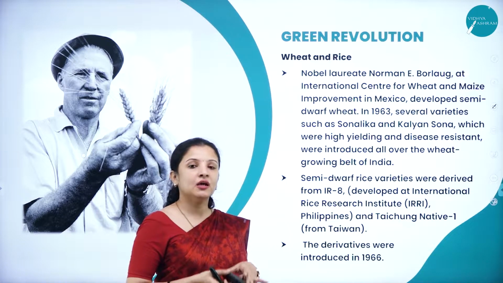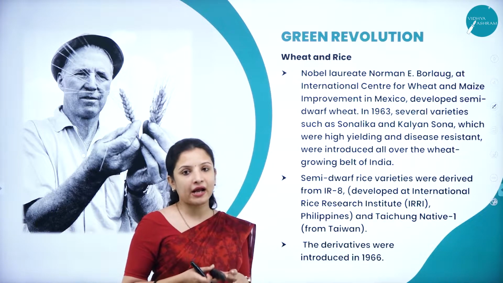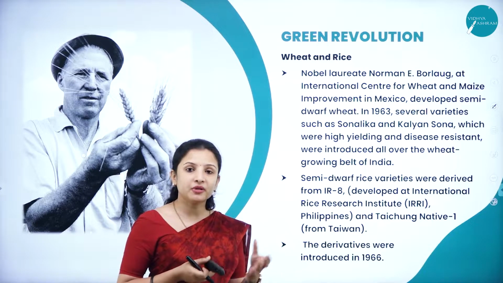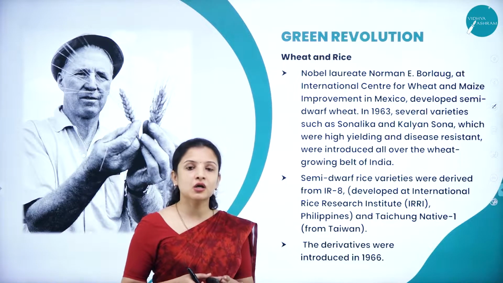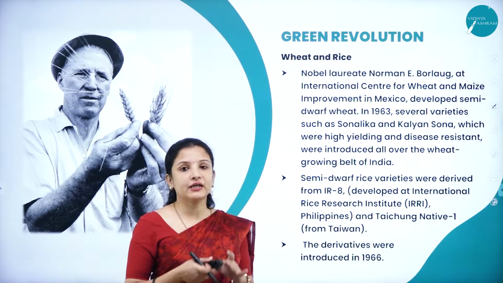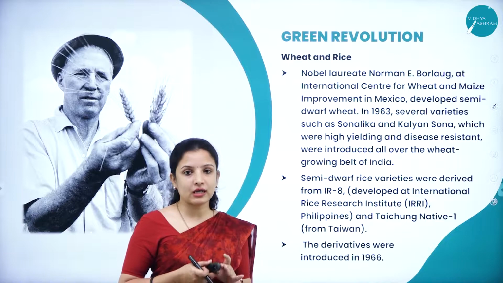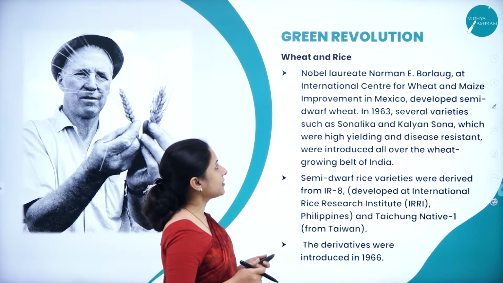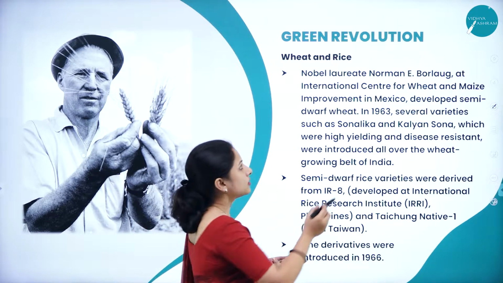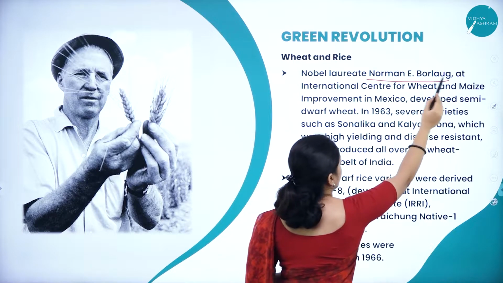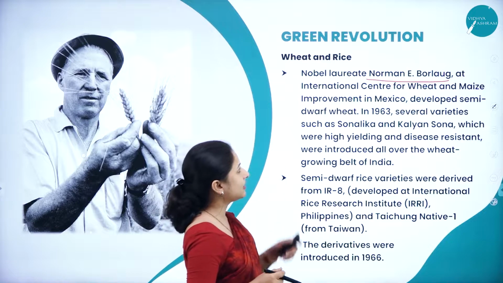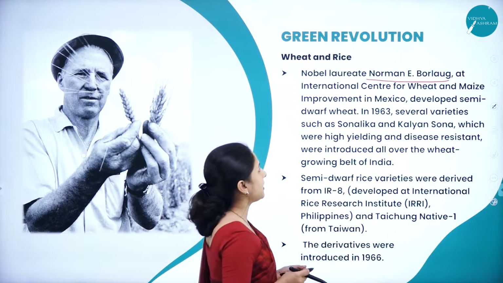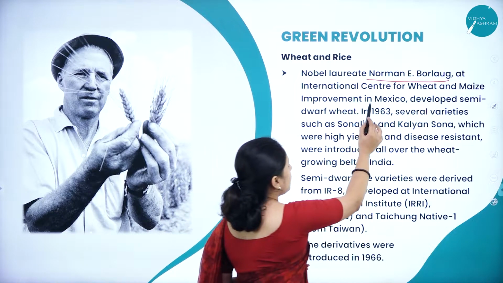But how did the idea of plant breeding actually come? Somebody might have followed this plant breeding technique and introduced it into the world, which is why a lot of breeding procedures are going on nowadays, right? So we should thank the Nobel laureate Norman E. Borlaug, who is a scientist at the International Center for Wheat and Maize Improvement in Mexico.